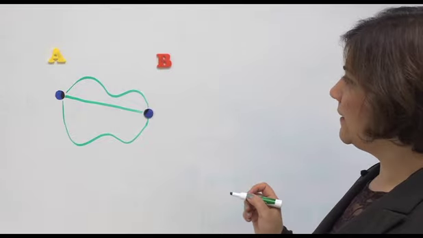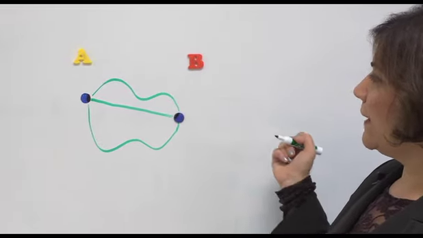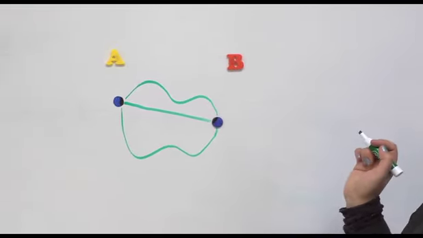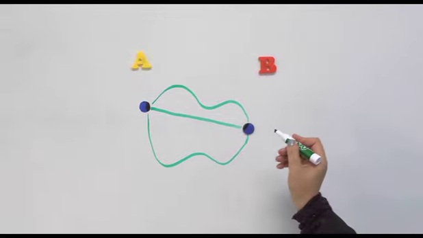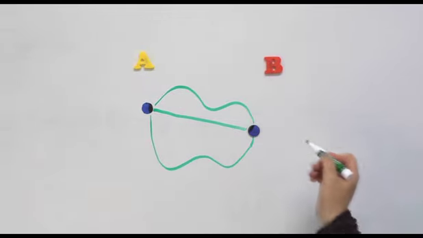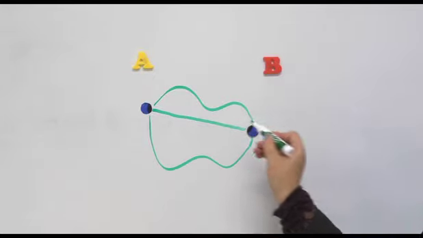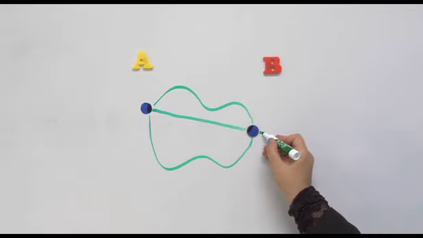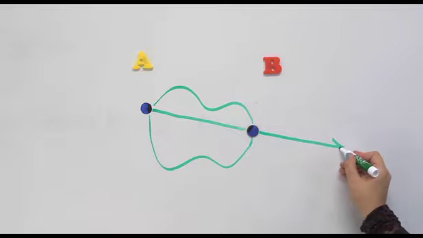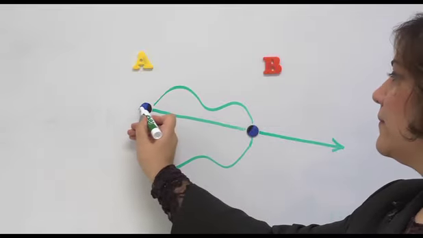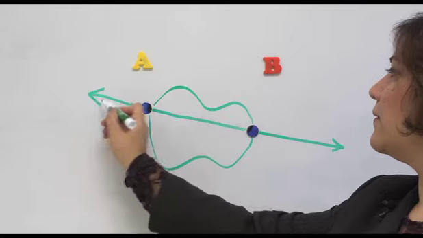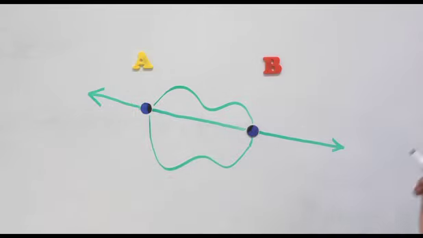In fact, when we talk about straight lines on a plane, we're actually discussing the concept of the shortest distance between A and B. This line segment, if continued in both directions infinitely, is going to create a new geometric shape, which is a straight line on a plane.